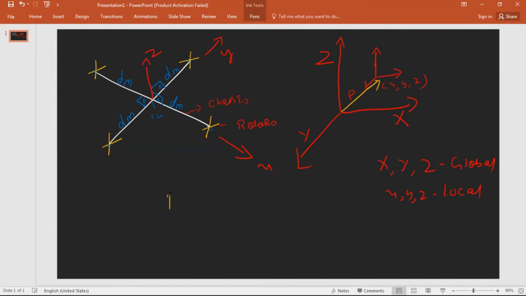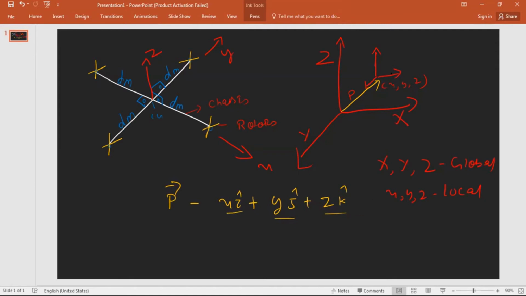How will this P vector be represented? This P vector will be represented as X i cap plus Y j cap plus Z k cap. In this way, the P vector can be denoted by X i cap, Y j cap, and Z k cap.